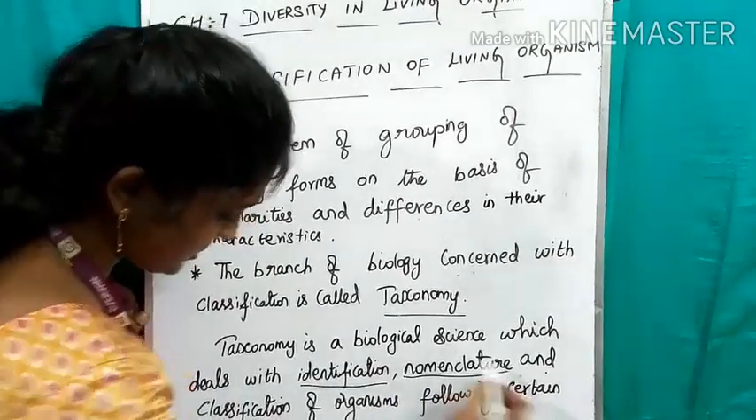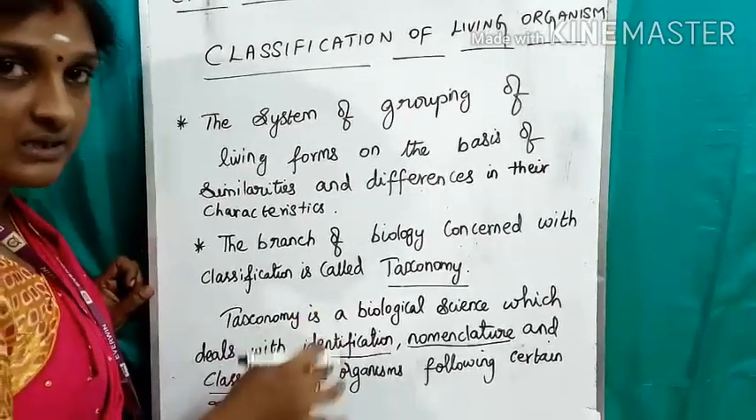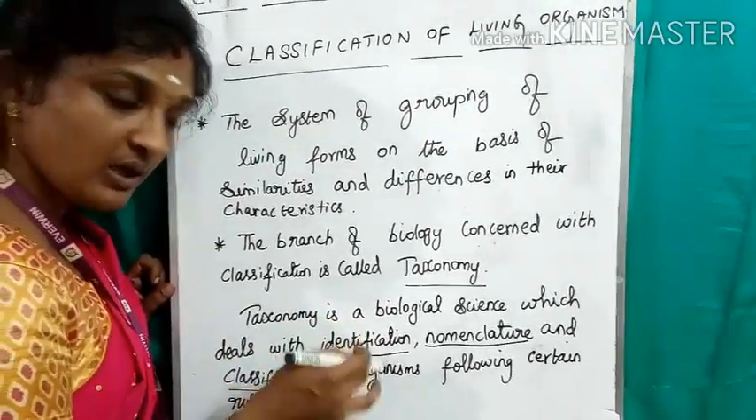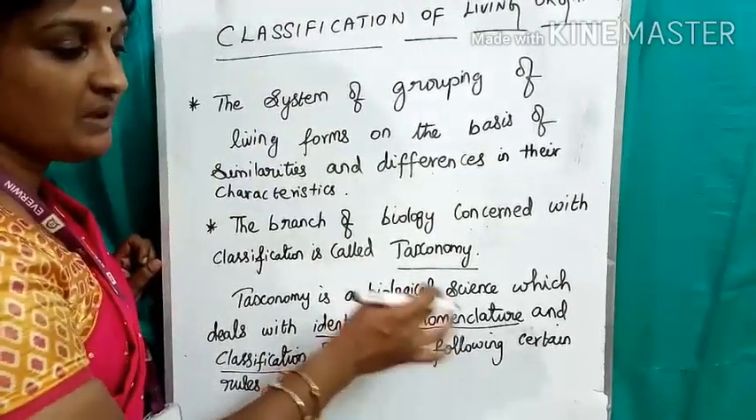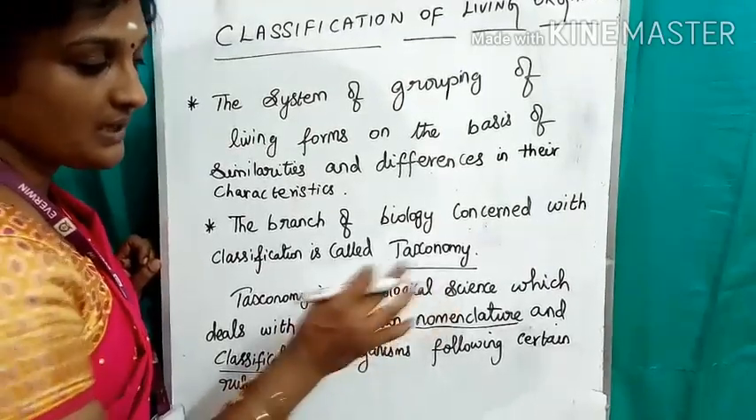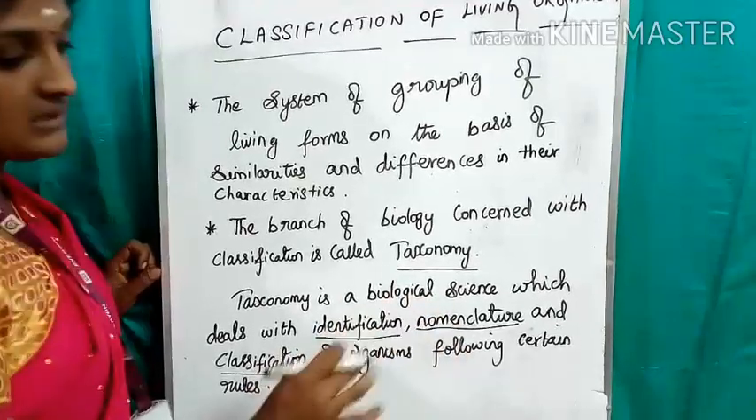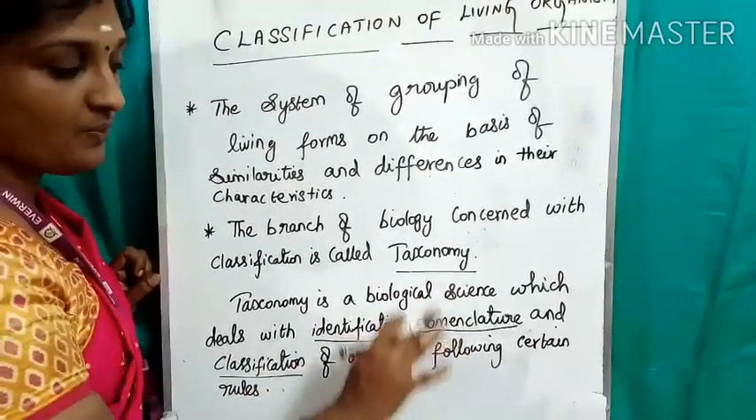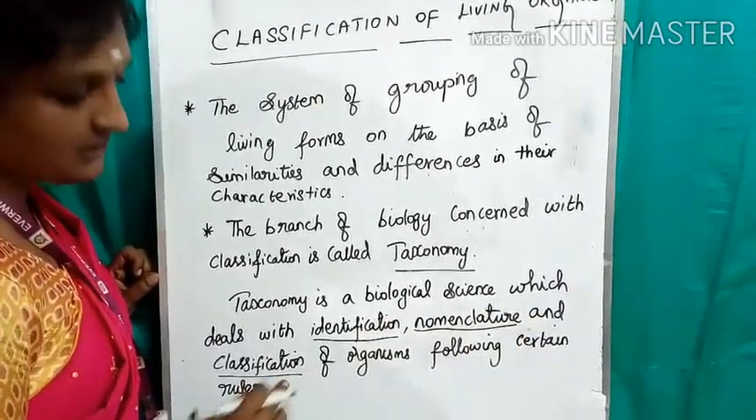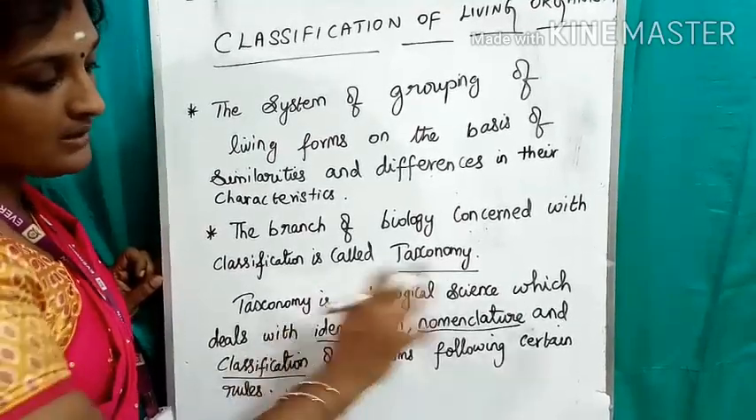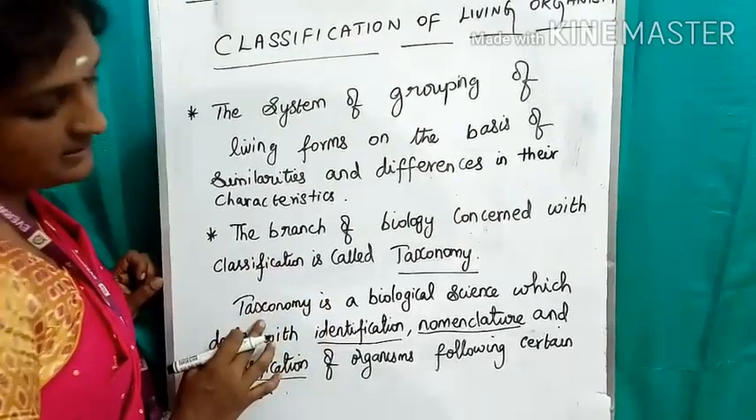Identification, nomenclature and classification. Identification, yes, of course we are doing classification to identify a particular organism. Nomenclature means naming the organism. You are going to give a scientific name for all the organisms to avoid confusion. So, we will see this in a later session. Now you should know nomenclature means naming the organism, and classification is grouping of organisms. All these three things you will learn under the biological science called taxonomy.